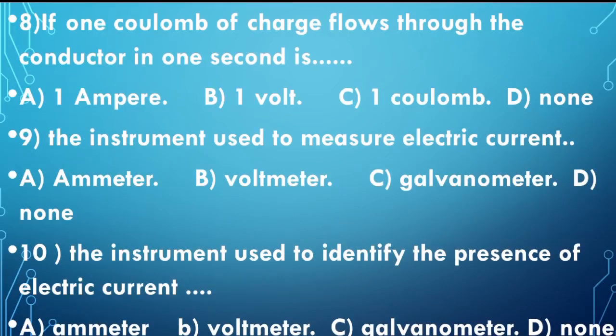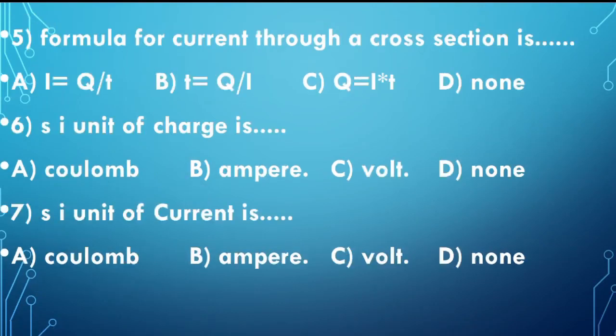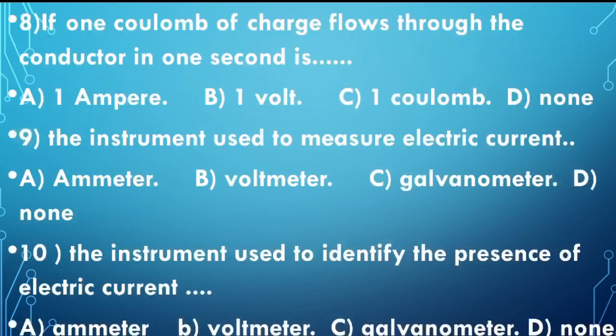Now here ampere is the SI unit of electric current. Electric current is known as the flow of charges in unit time, right? So therefore, the SI unit of electric current will be ampere.